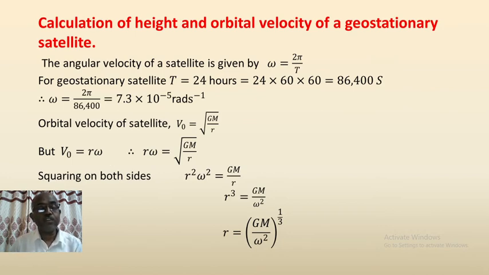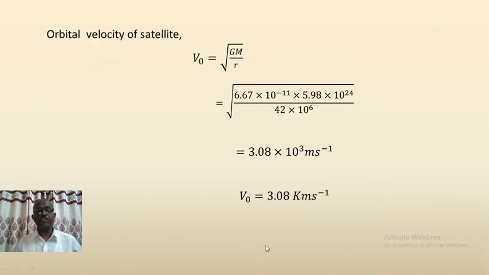Now substituting for V0 as r omega, we get r omega equals root of GM by r. Squaring on both sides, we get r square omega square is equal to GM by r. So therefore r cube is equal to GM by omega square. So r is equal to the cube root of GM by omega square.